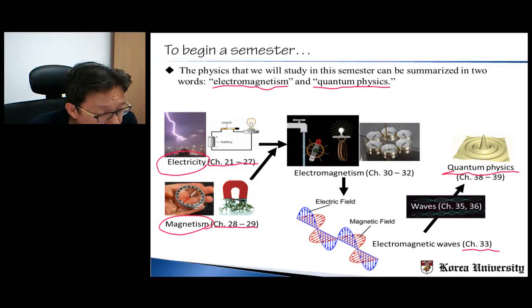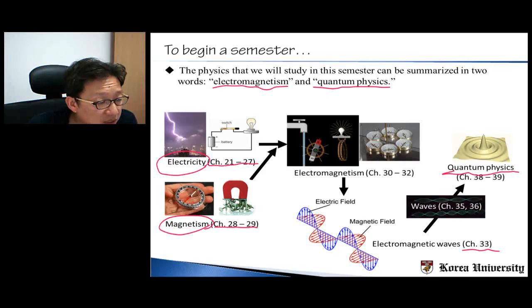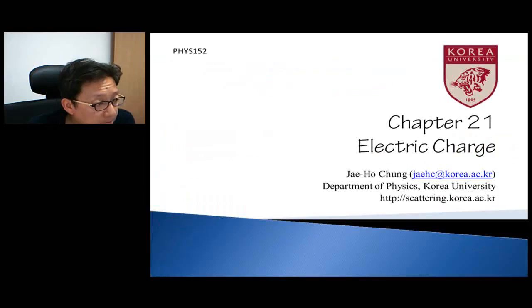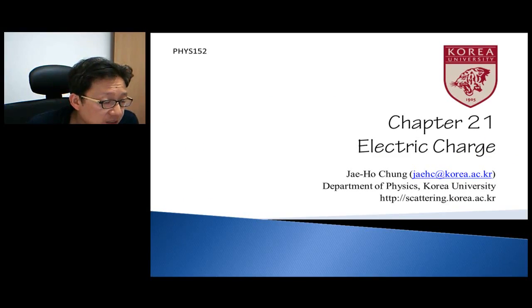So this is the overview of our study in this semester, and it will be a very good idea to keep in mind where we are going. Okay, let's begin chapter 21, and the title is Electric Charge.